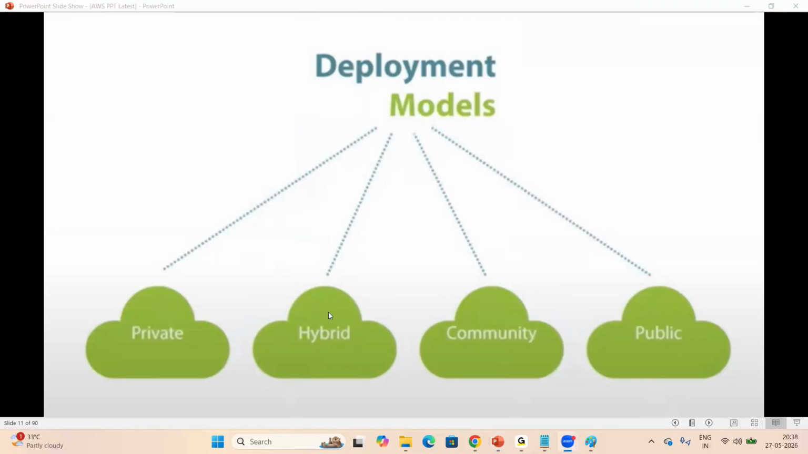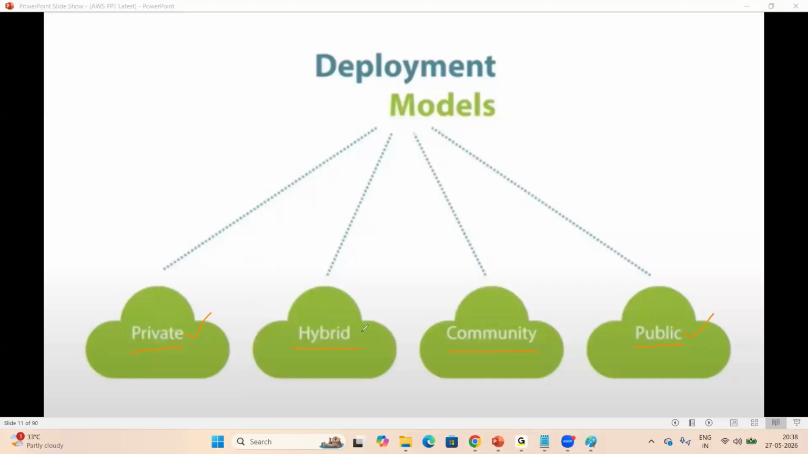Here we have four deployment models available: private cloud, public cloud, hybrid cloud, community cloud. So what is private cloud? Private cloud is nothing but our on-premises cloud, our local server room cloud, like VMware, Citrix, hypervisor. These are all examples. In our local server room, we use the private cloud. Public cloud is nothing but AWS cloud, Azure cloud, Google cloud, etc.